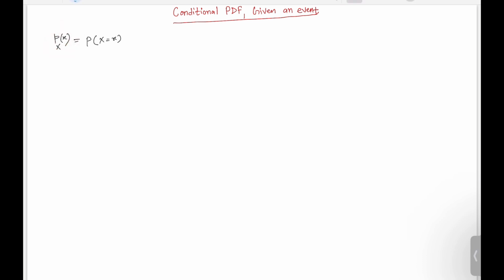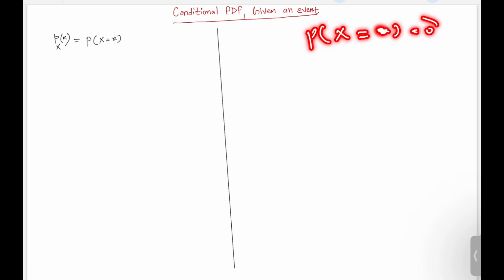Similarly, the same thing we have seen in the case of the continuous, right? But in the case of the continuous, we have already seen that if you want to find the probability that the random variable takes an exact value, then this probability will be 0.